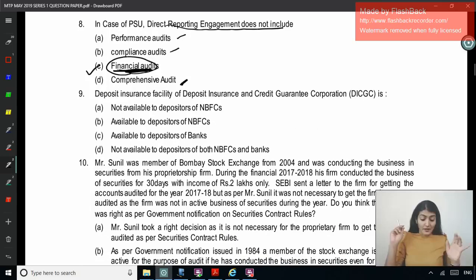Right, next one, the Deposit Insurance and Credit Guarantee Corporation, that is the DICGC.